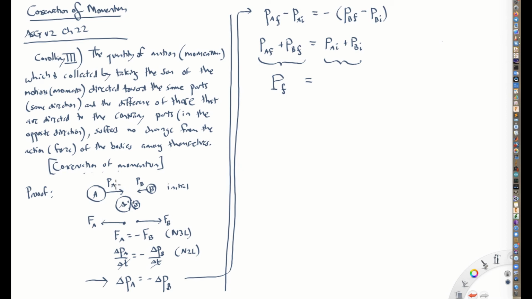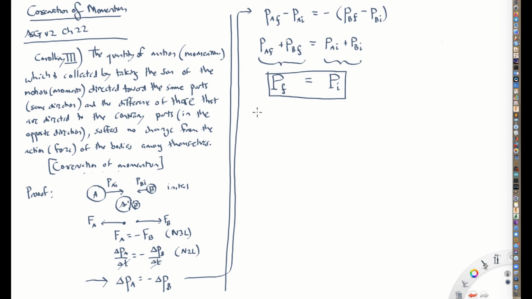So that would be the initial momentum of ball A before the collision and the initial momentum of ball B before the collision. That would give you the total momentum of this system of balls before the collision. So in other words, if all we have is forces of interaction between the two balls, the final momentum of this system of balls is going to be exactly equal to the initial momentum. This is what we mean by momentum being conserved.